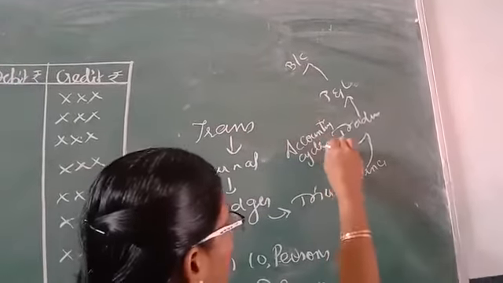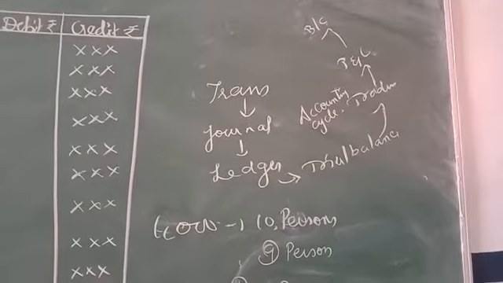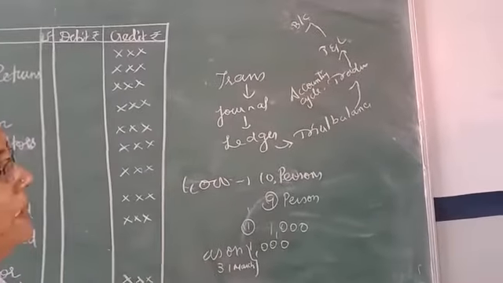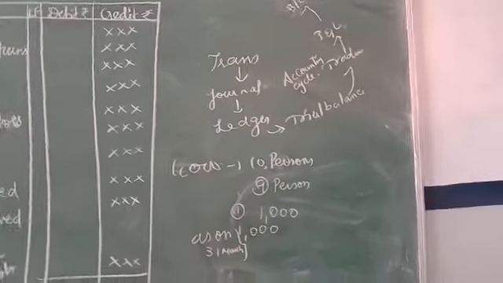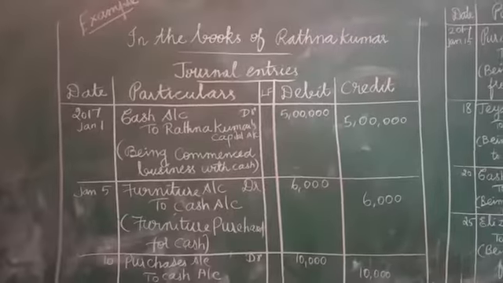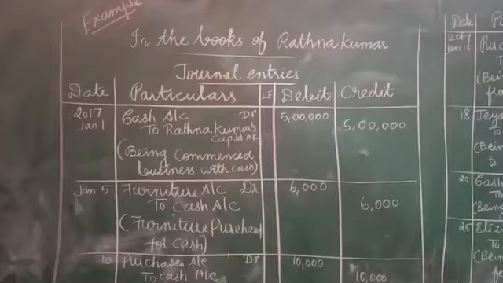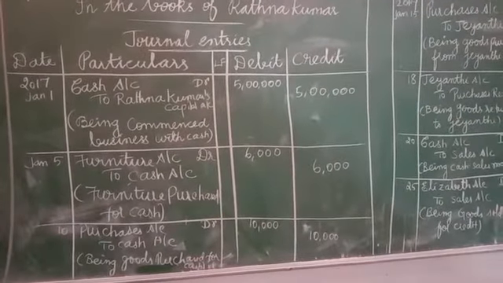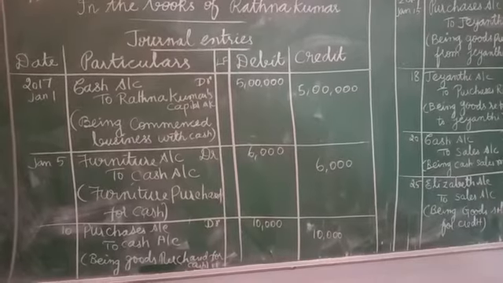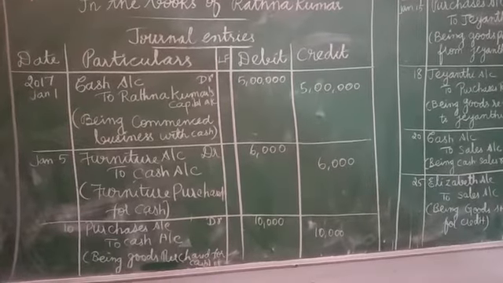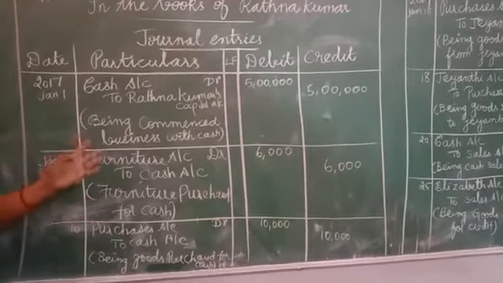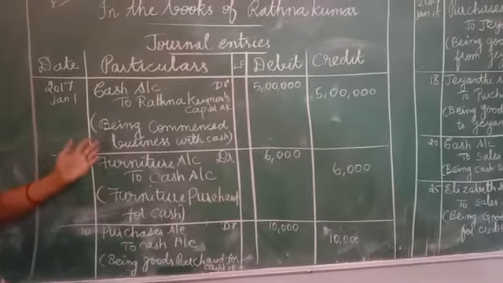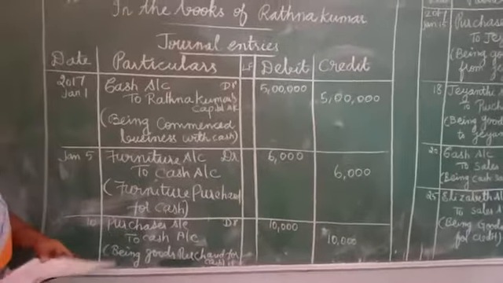Now let us move on. In your book they have given the illustration, that is from the transaction how we are going to derive the trial balance. Let us see. Next, already I have told you based on the journal entry how we are going to prepare the trial balance. So first transaction what they have given, commence the business with capital. Listen, already we have seen the format. So based on that how can we move on to the trial balance? We have to prepare it. From the transaction we have to prepare the journal entry.